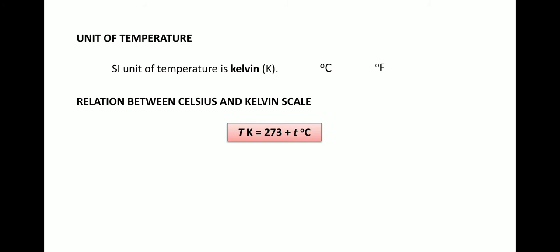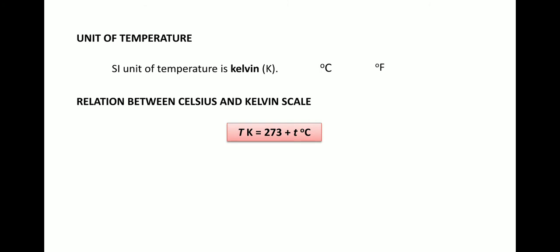This means that if 100 degree Celsius is there, then the Kelvin temperature will be 273 plus 100, that gives us 373 Kelvin. You have done this kind of conversion of Kelvin to Celsius in chemistry also, in class 8 hopefully.